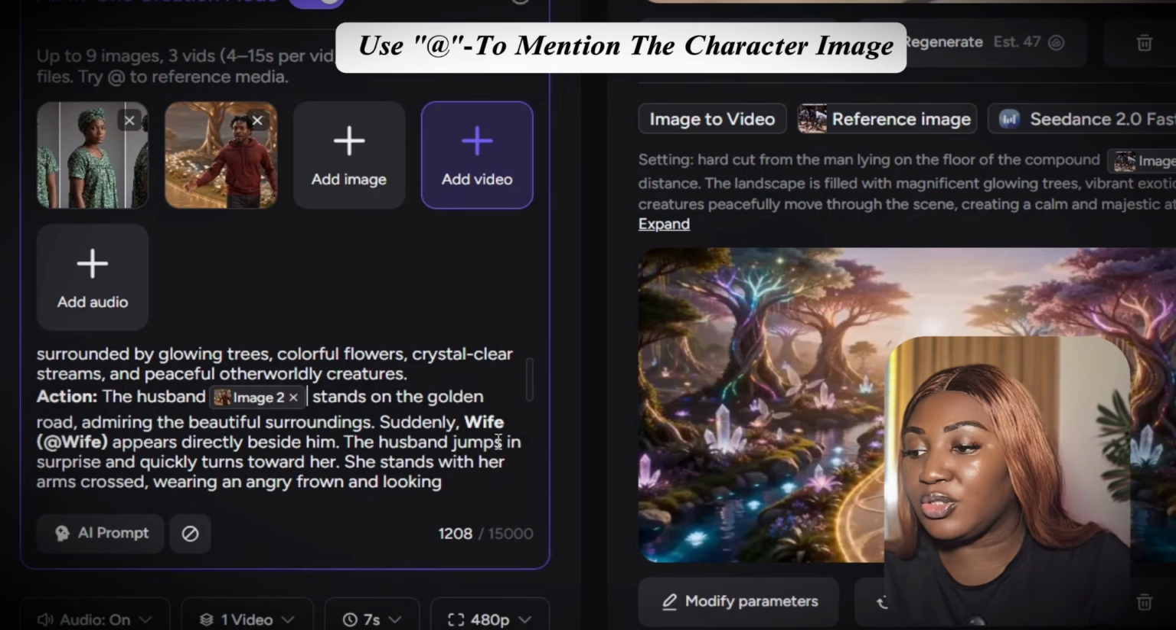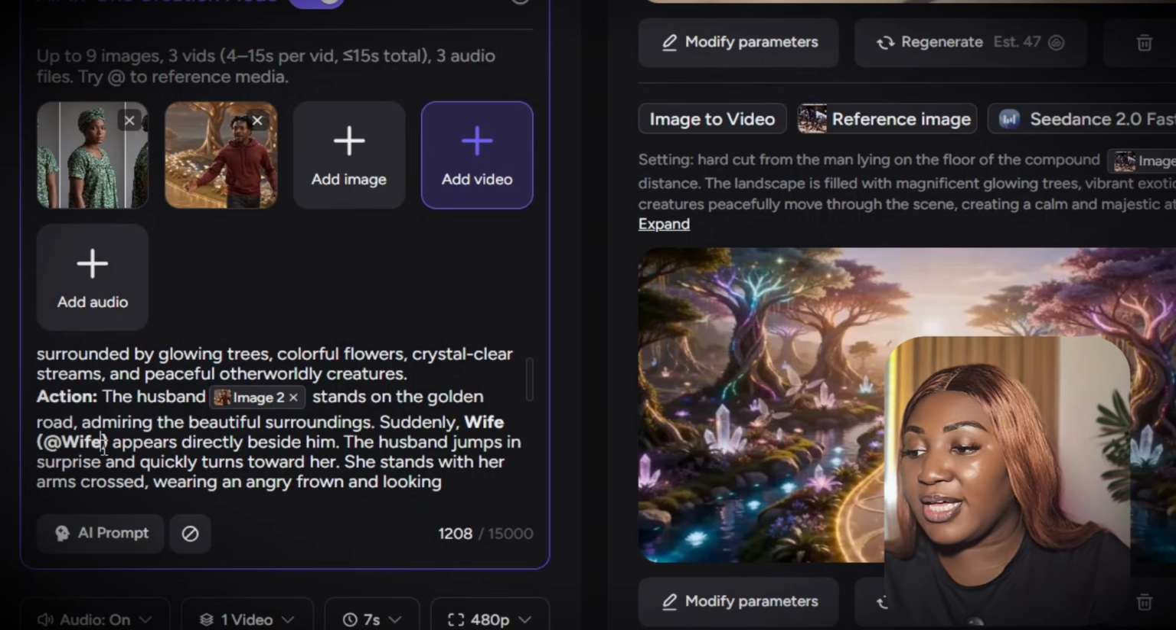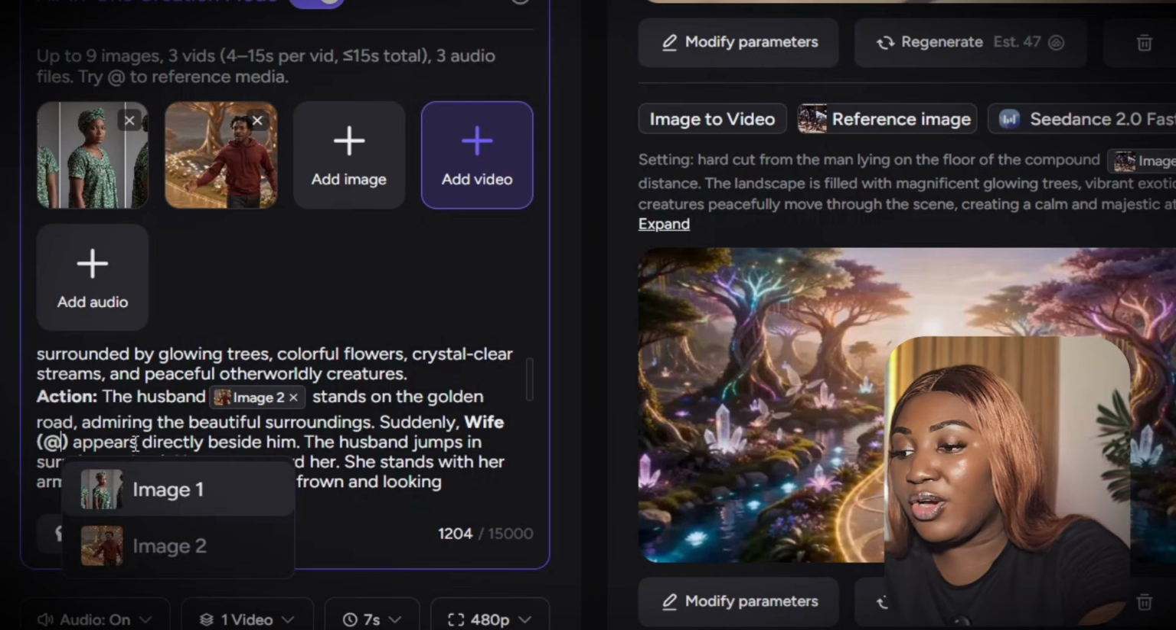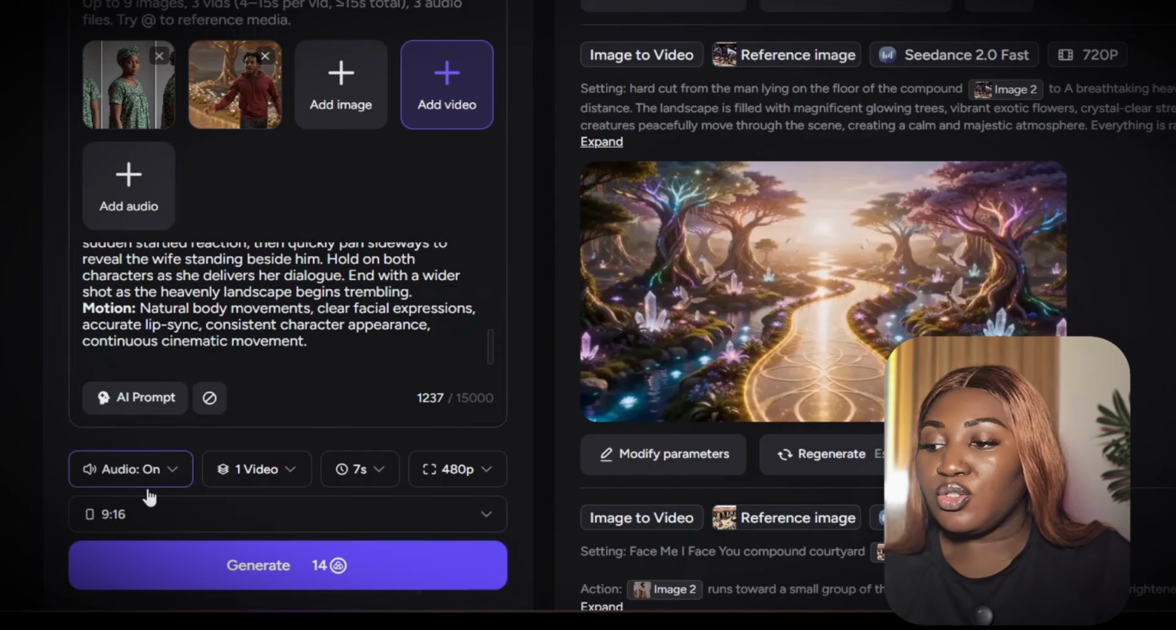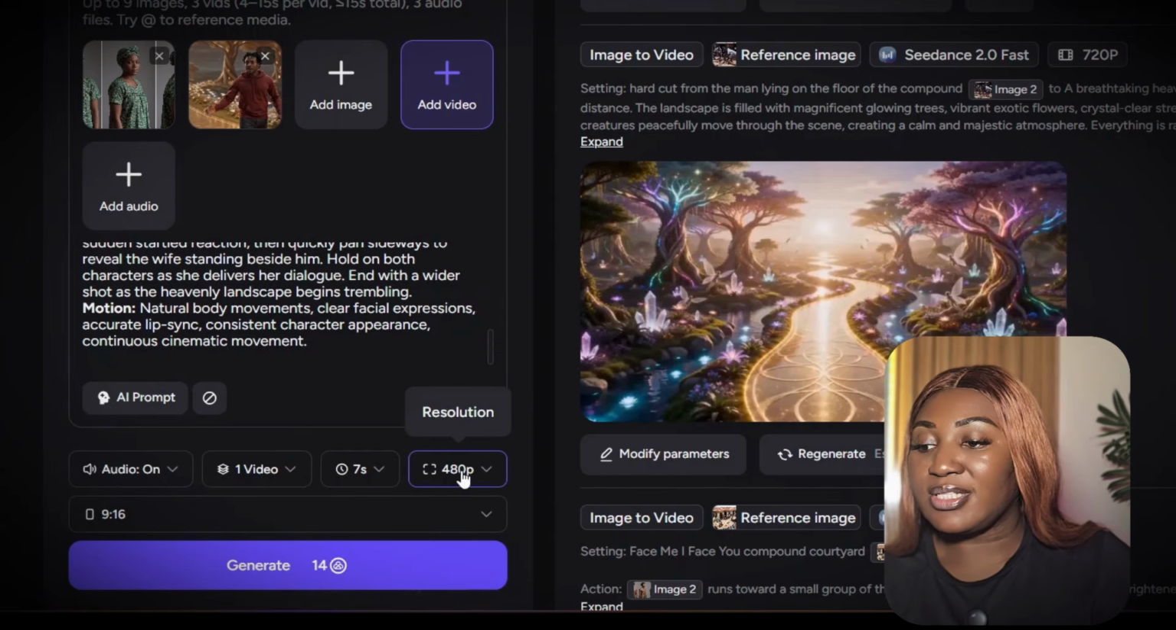So he stands on a golden bridge, admired with beautiful surroundings. Suddenly his wife, you can see at wife. I'm going to click over and I'm going to make sure that I select the image of the wife. I'm just teaching the AI that this is the image of the husband and this is the image of the wife. So once you're done, you can come over here and select your settings.